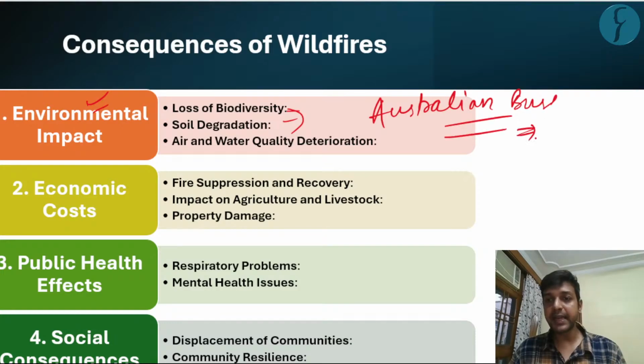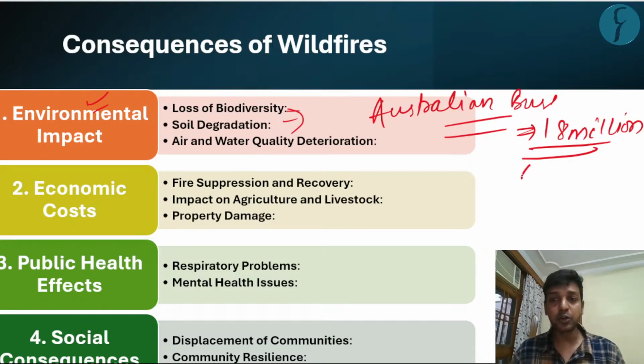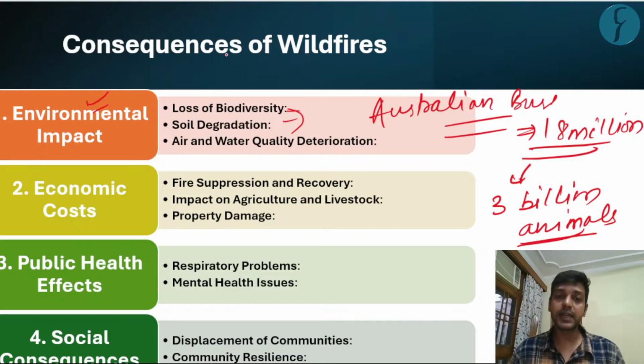Around 18 million hectares of land was engulfed by wildfire, leading to around 3 billion animal species being affected by this wildfire. So it is leading to not only the loss of vegetation but also the flora and the fauna of that region, right?